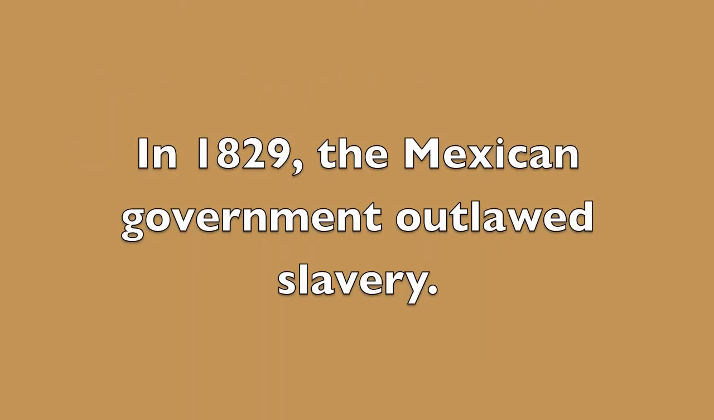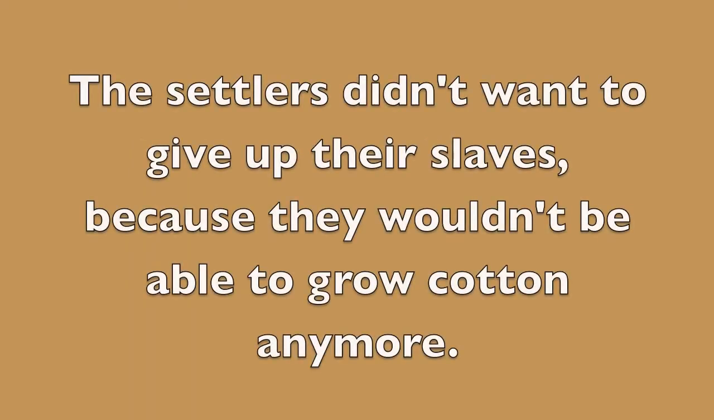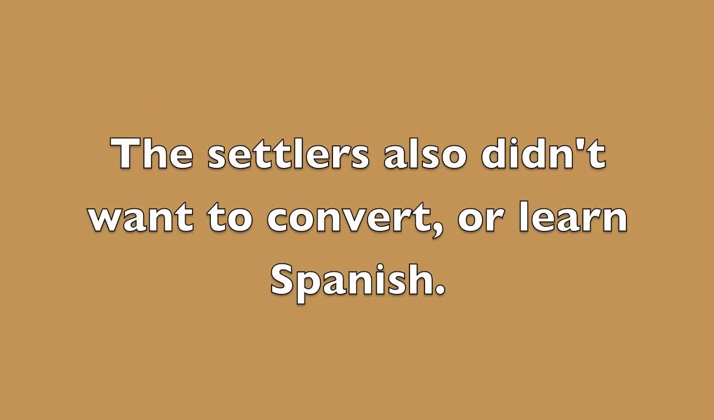In 1829, the Mexican government outlawed slavery. The settlers didn't want to give up their slaves because they wouldn't be able to grow cotton anymore. The settlers also didn't want to convert or learn Spanish. During this time, the population of Texans increased, which made the population 6 Texans to every 1 Tejano.